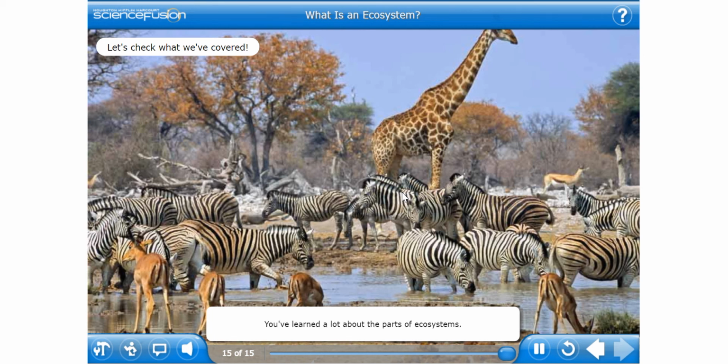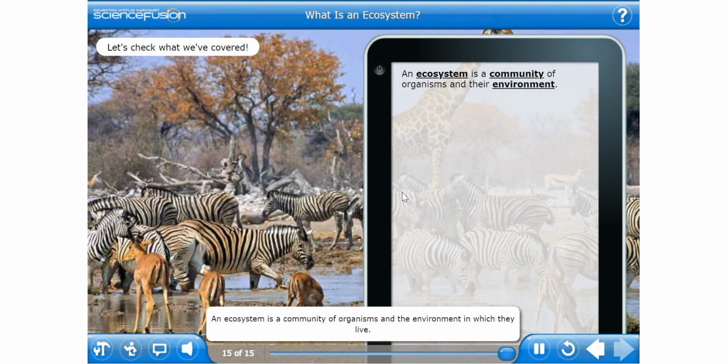You've learned a lot about the parts of ecosystems. Let's review the main ideas from the lesson. An ecosystem is a community of organisms and the environment in which they live. Ecosystems have living or biotic parts. Ecosystems also have non-living or abiotic parts.